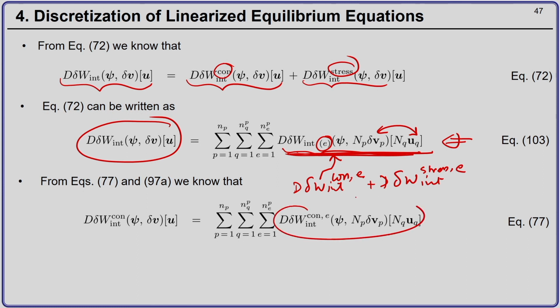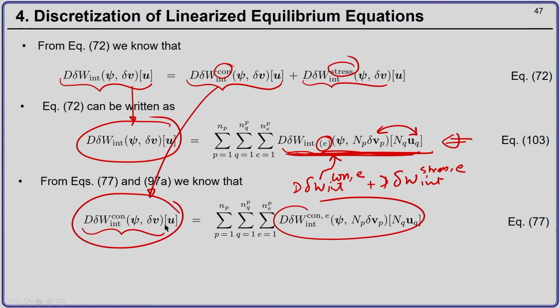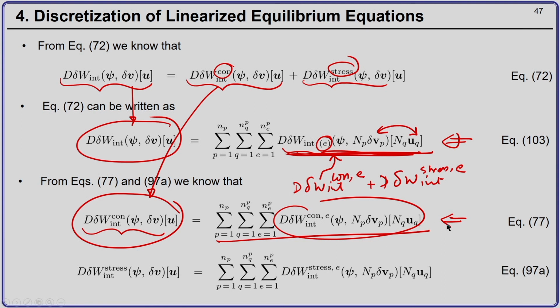So, this is here and this is here. The discretized linearized internal virtual work expression corresponding to the constitutive relation is given by equation 77, and the discretized linearized internal virtual work expression corresponding to the stresses is given by equation number 93.